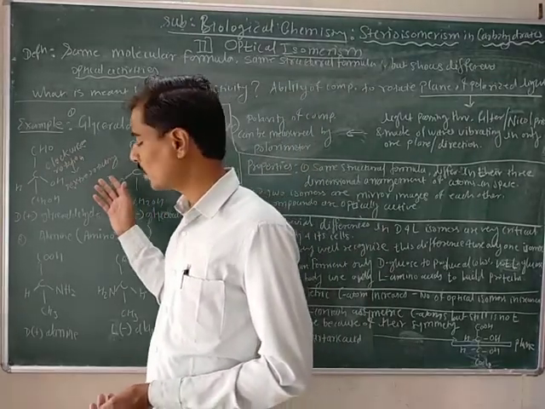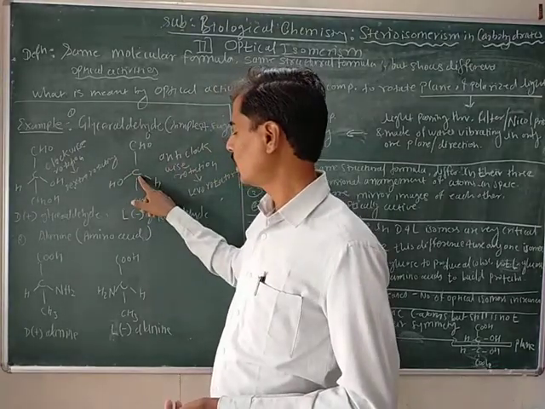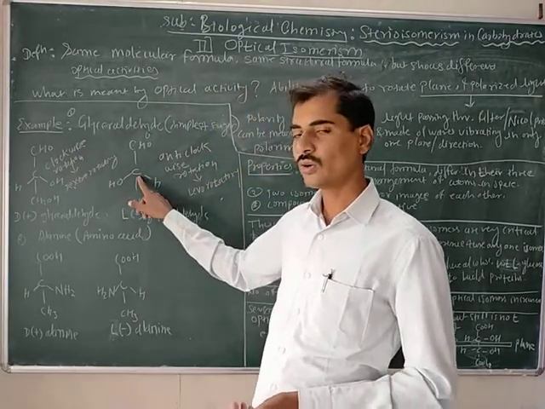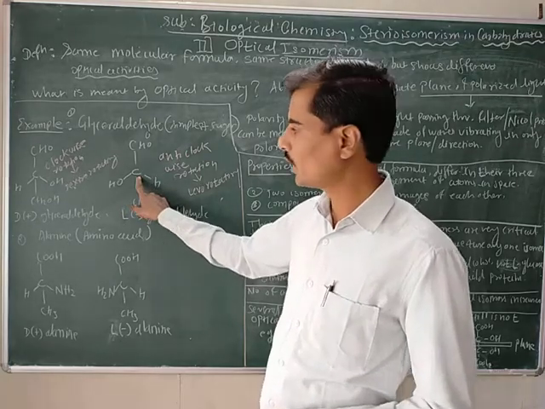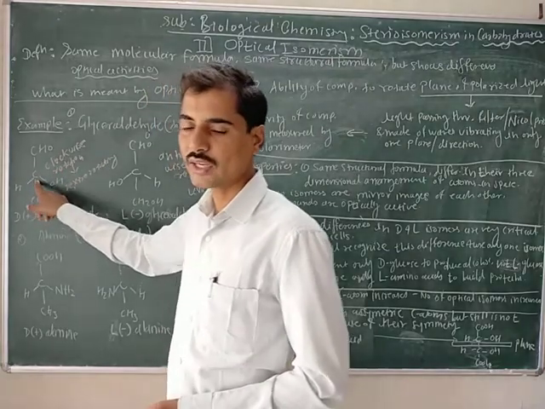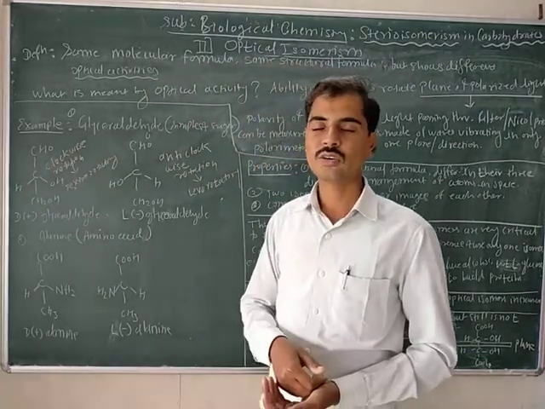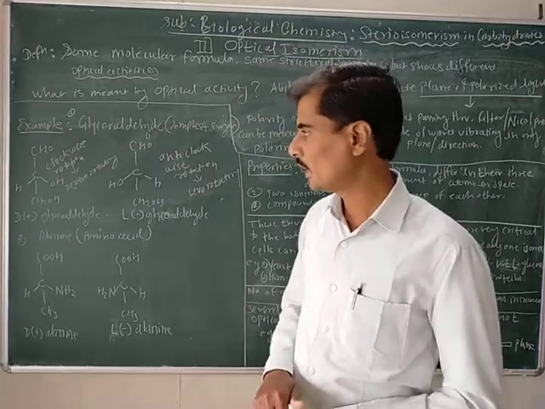The same concept is seen here. This asymmetric carbon atom rotates the plane of polarized light anti-clockwise or left-handedly, and this asymmetric carbon atom rotates it clockwise or right-handedly.